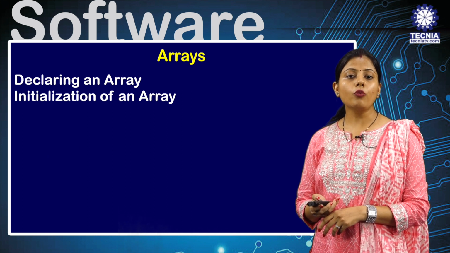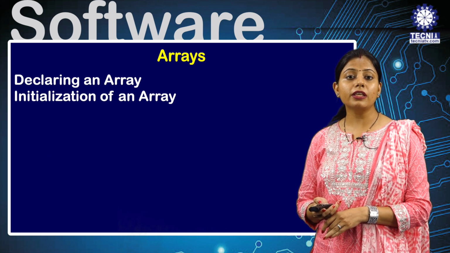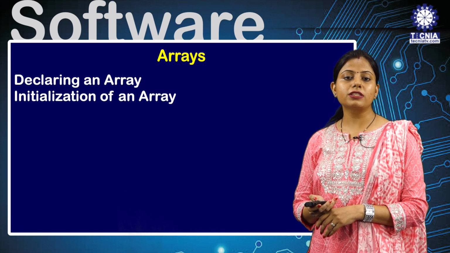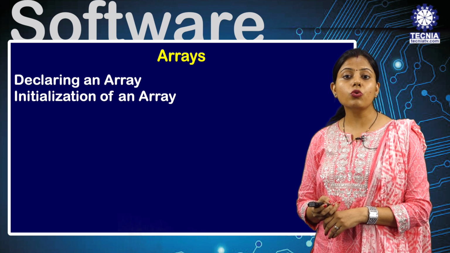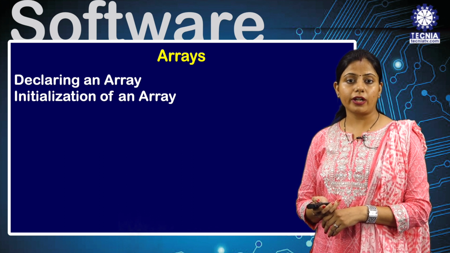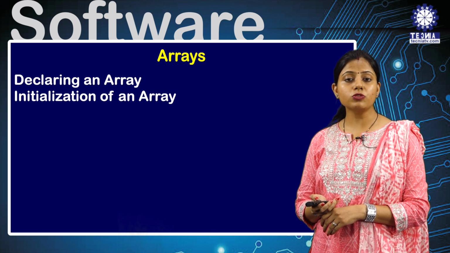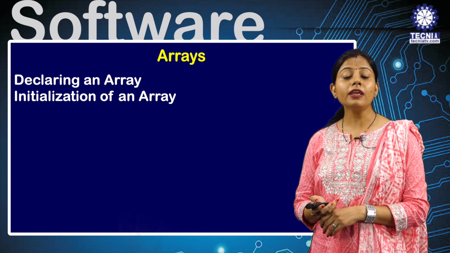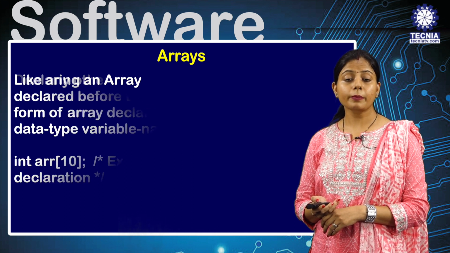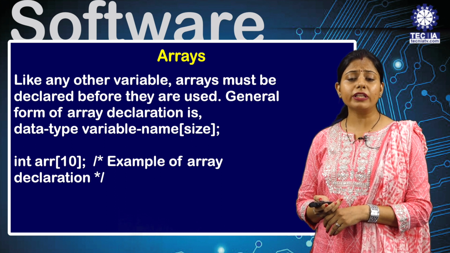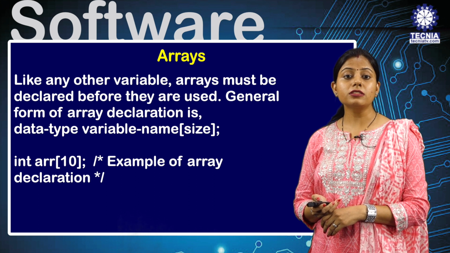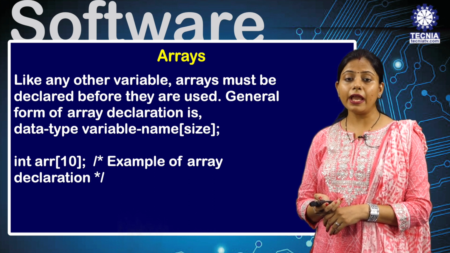So let's discuss how we declare the array, how we initialize the array, and where arrays are used. Arrays are used to store a list of employees or student names, because that is a character type of data. Or if we want to store the marks of the student, then I have to declare the array of integer type. So how will I declare the array? Like any other variable, an array is also declared with the help of a data type. The general form of array declaration is data type, variable name and the size.